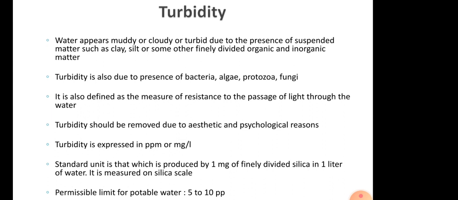Turbidity is actually the measure of the resistance to the passage of light through water. When you pass light through water, it has to pass through the water. If there is any other matter in water that leads to turbidity, then there will be some resistance to this passage of light. Thus we can define turbidity as a measure of resistance to the passage of light through water.